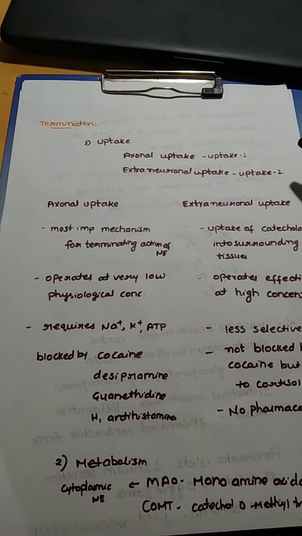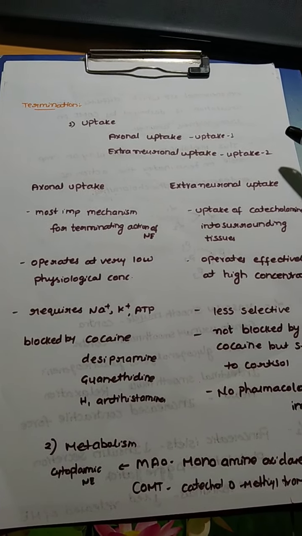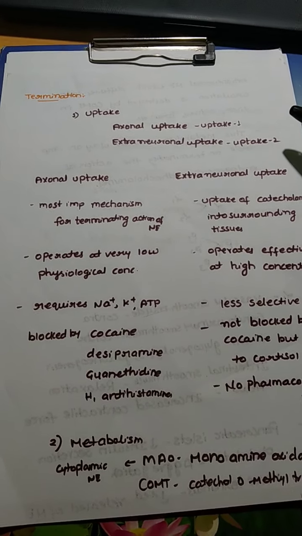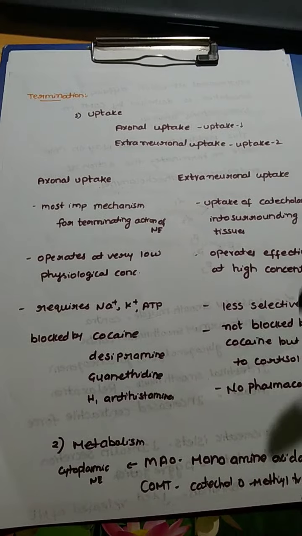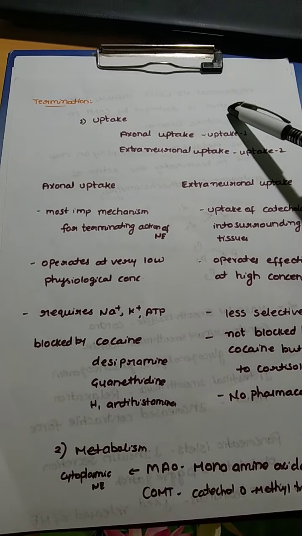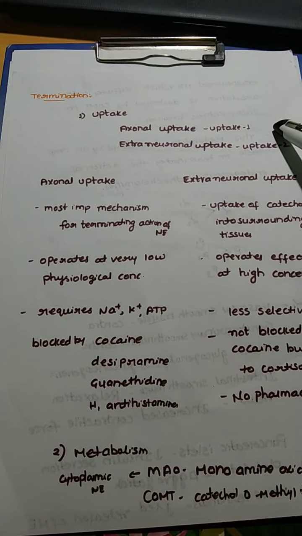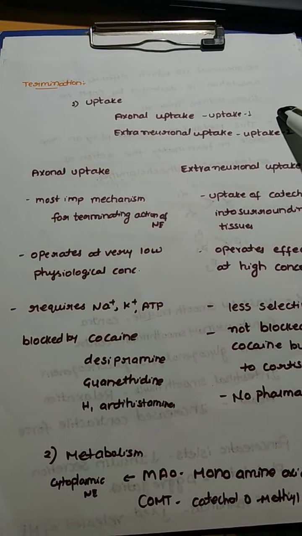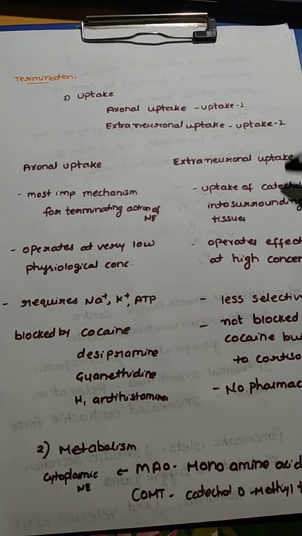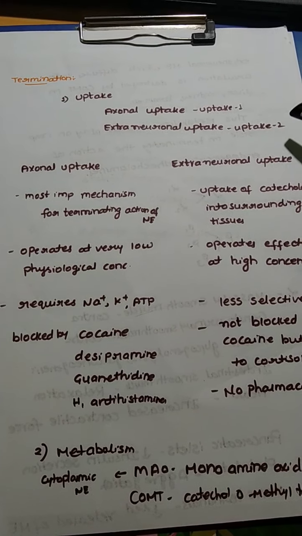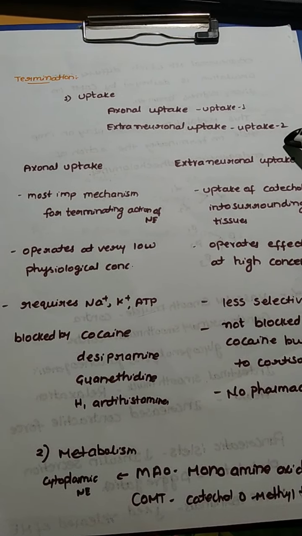After the catecholamines are released and have served their function by acting on the receptors, the termination should take place, and termination takes place mainly by two phenomena. One is uptake and one is metabolism. Uptake is the most important phenomenon for the termination of its actions. The uptake is of two types generally, axonal uptake and extraneuronal uptake. Axonal uptake is called uptake 1 and extraneuronal uptake is called uptake 2.